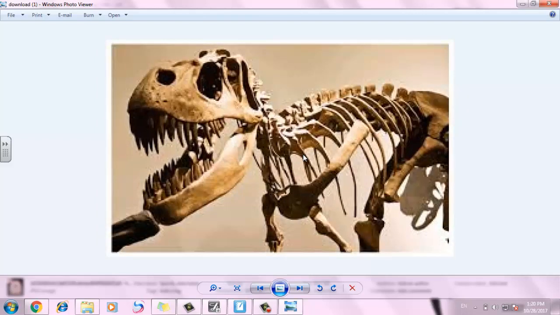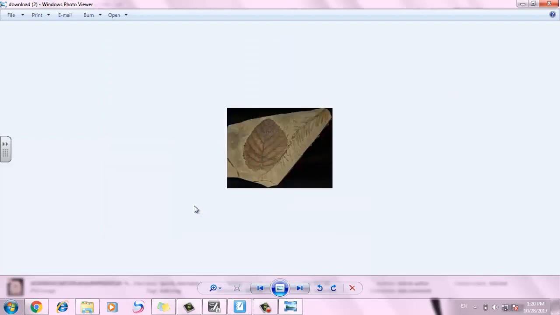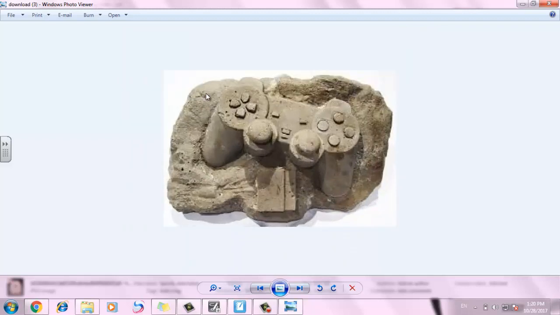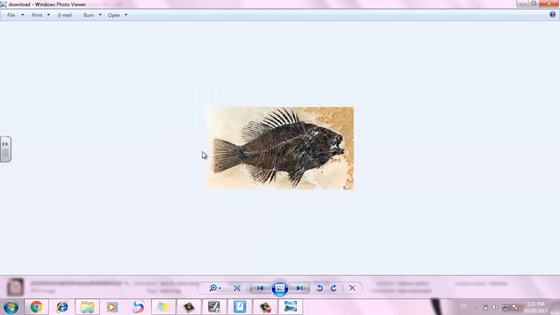The bones that turned into rock, the dinosaur bones that turned into rock, is a fossil. Some plant impression or print, fossil. Joystick, can I say fossil? Think about it. Is it living? Of course not. A joystick is not living. That's why we cannot give it the name of fossil, because a fossil must be of a living thing from millions and millions of years, from a very long time ago.